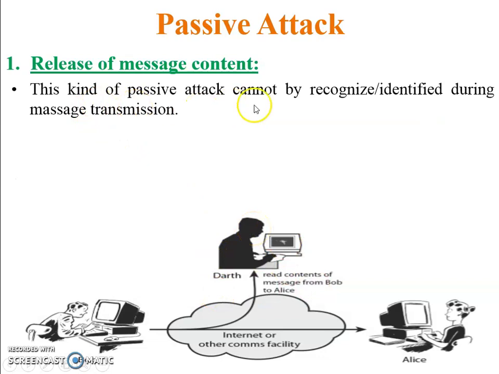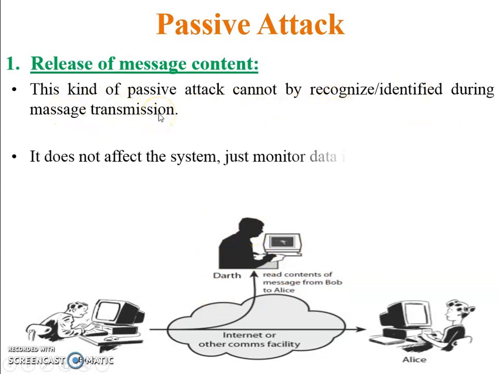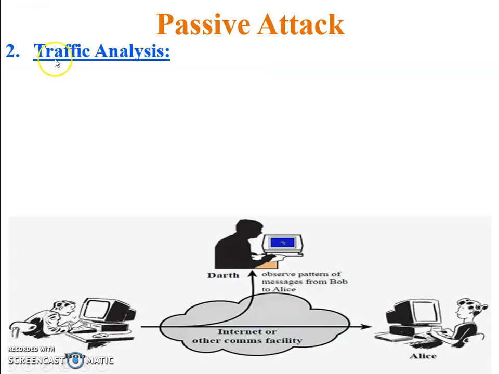This kind of passive attack cannot be recognized or identified during message transmission. It does not affect the system, it just monitors data in the network. If it attacks the system or affects the system, then this kind of attack converts into an active attack, and that attack will be recognized or identified by the network person. Second one, traffic analysis.